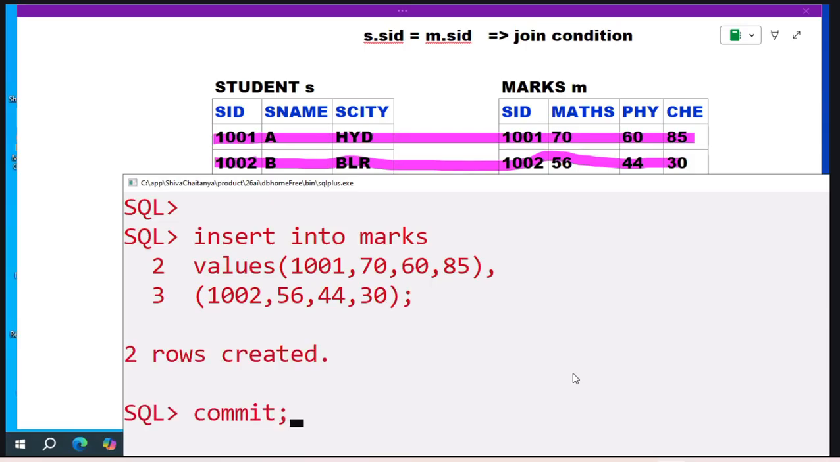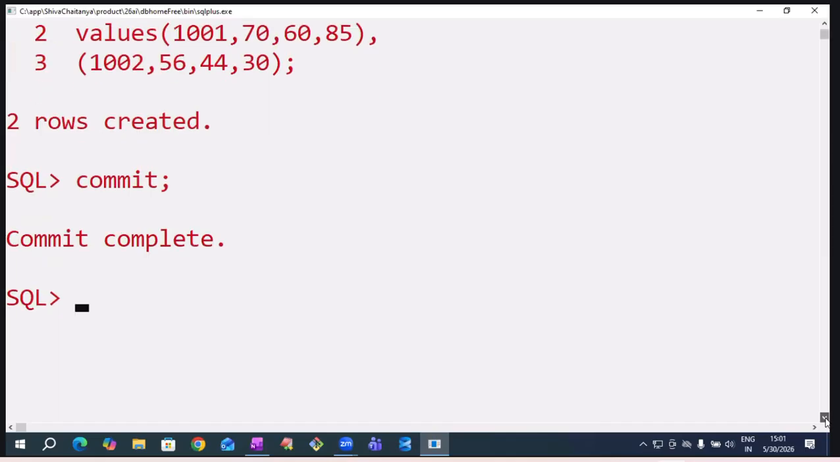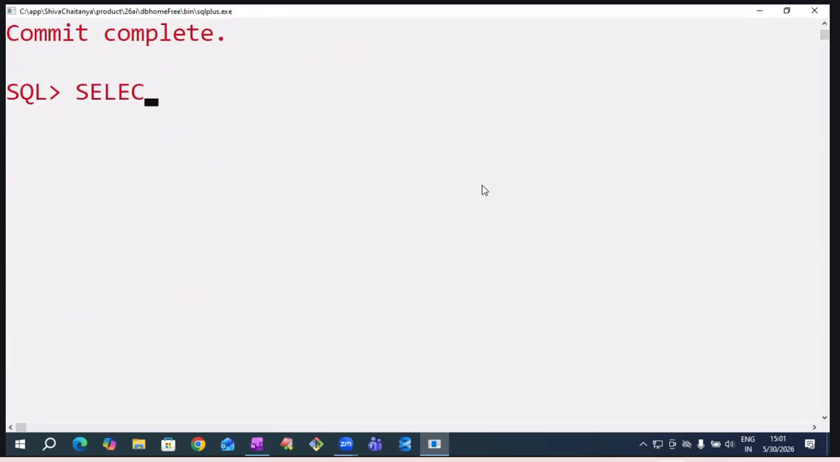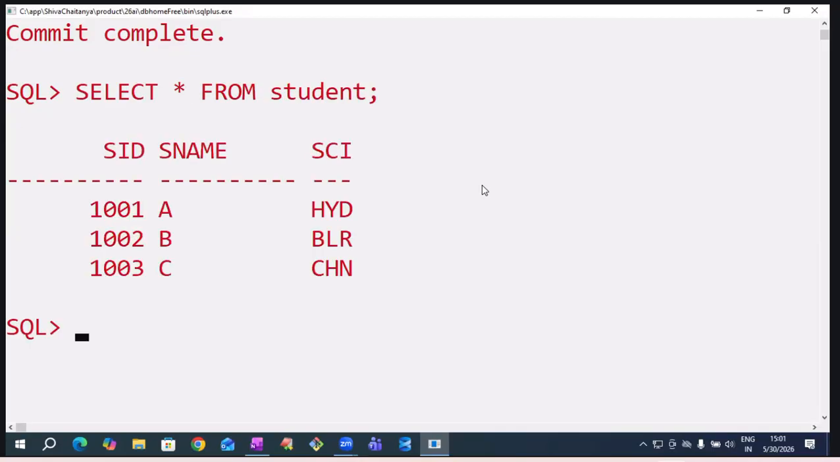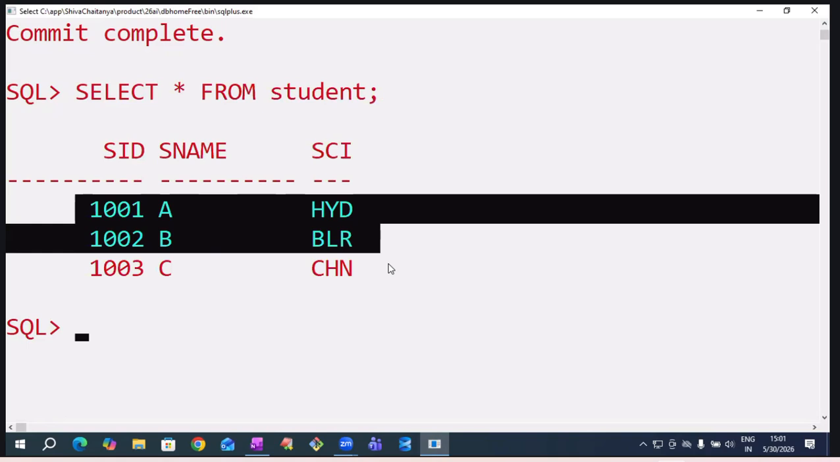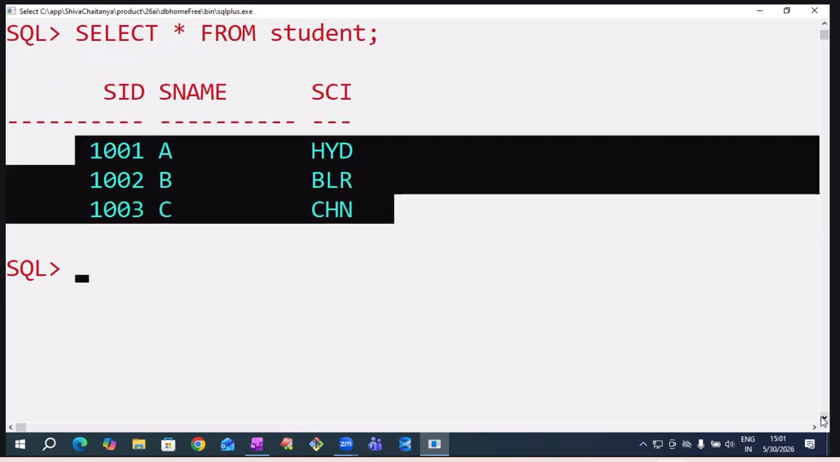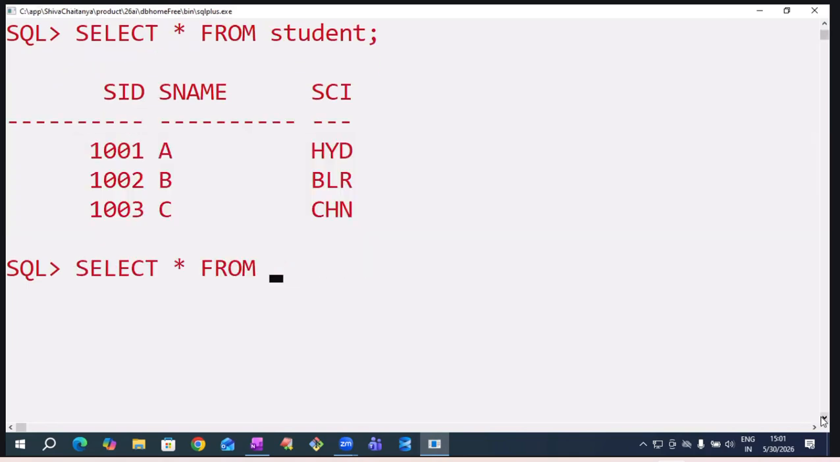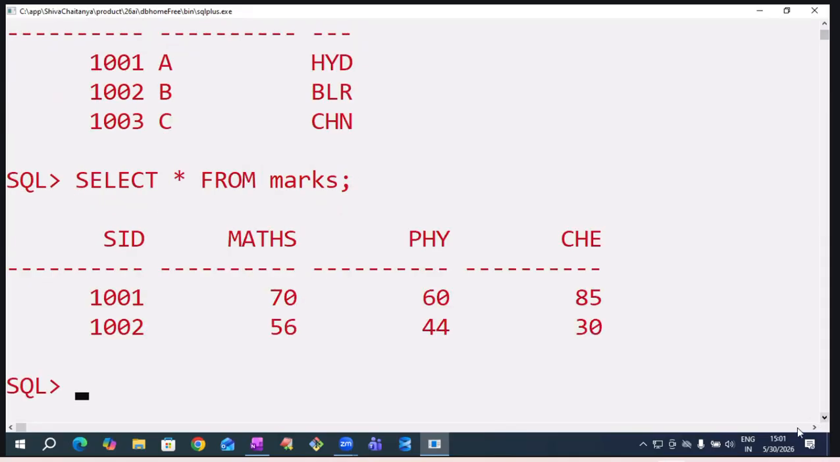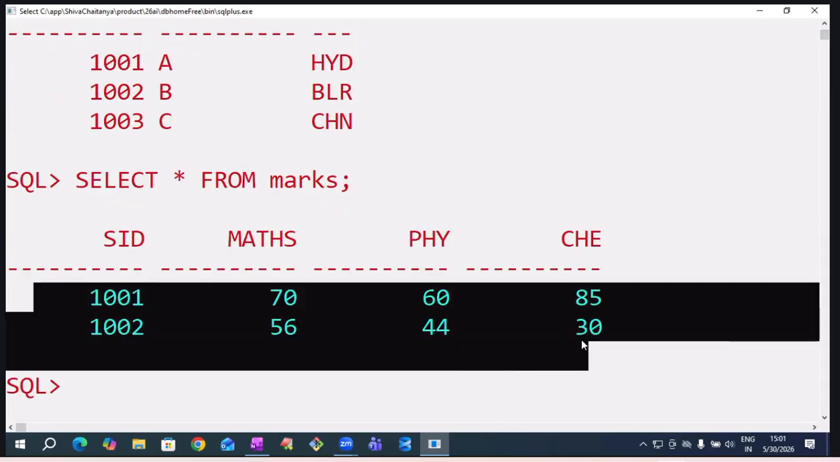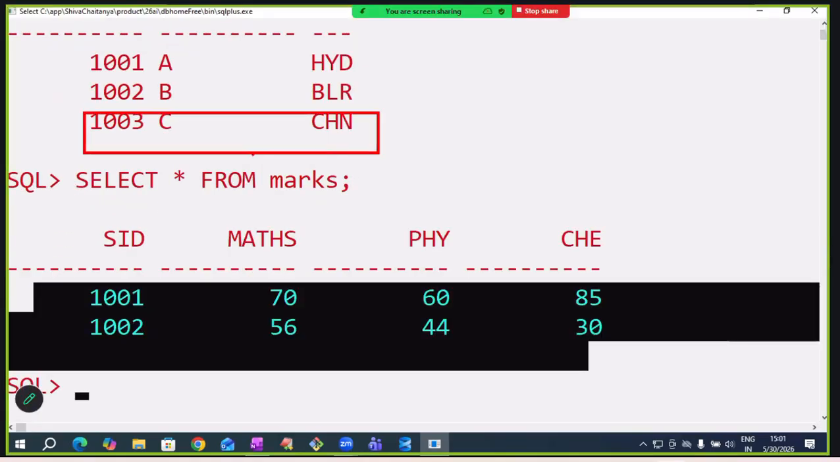To save this data, write commit. Notice here, two tables are ready now. I'm opening two tables' data. Observe here. Select star from student. Observe, sir, student table is ready. Student's basic information is there. Student details are available in student table. Select star from marks. Their marks details are available in marks table. This 1003 was absent. That is why his marks details are not available here. Unmatched record.